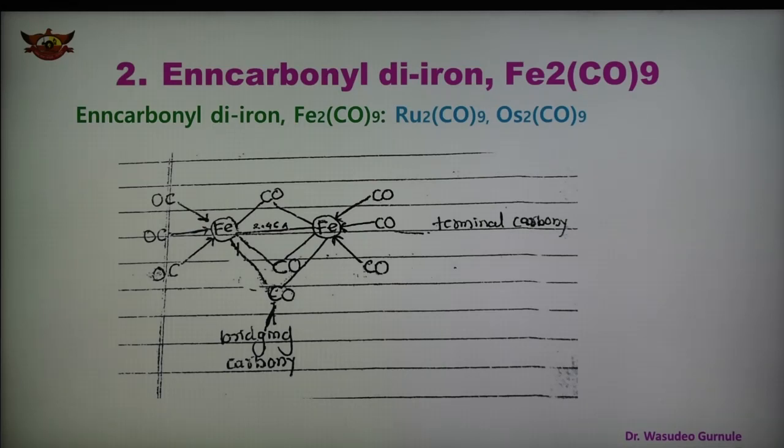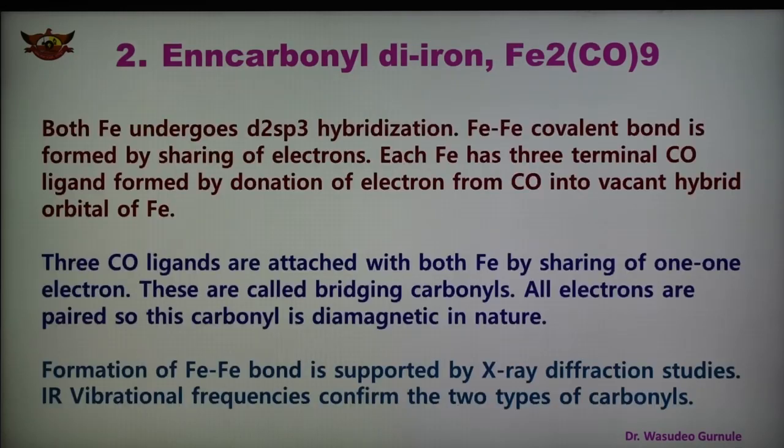So we can say that in the case of Fe2(CO)9, both the iron atoms undergo d2sp3 hybridization, and the Fe-Fe covalent bond is formed by sharing of electrons.